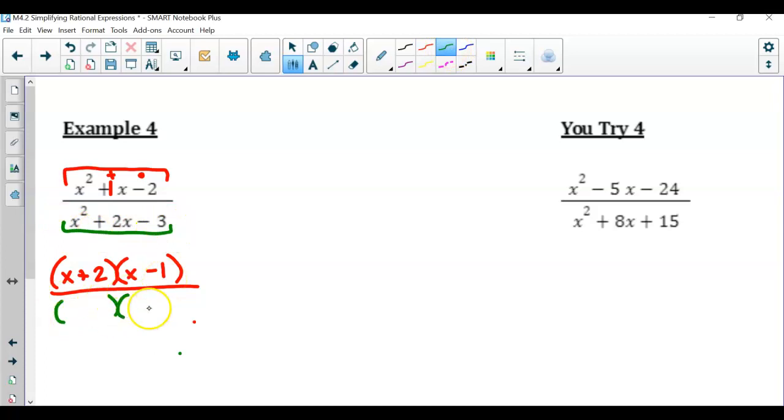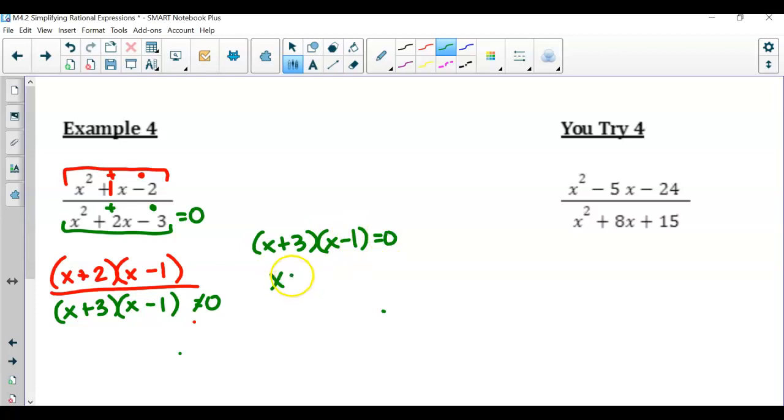Now let's do the denominator. What numbers multiply to get you -3 but add to get you 2? Positive 3 and negative 1. But remember, our denominator is what cannot equal 0. So x plus 3 times x minus 1, if we were to solve that equal to 0, that means x is equal to, or in this case, not equal to, negative 3 and positive 1.